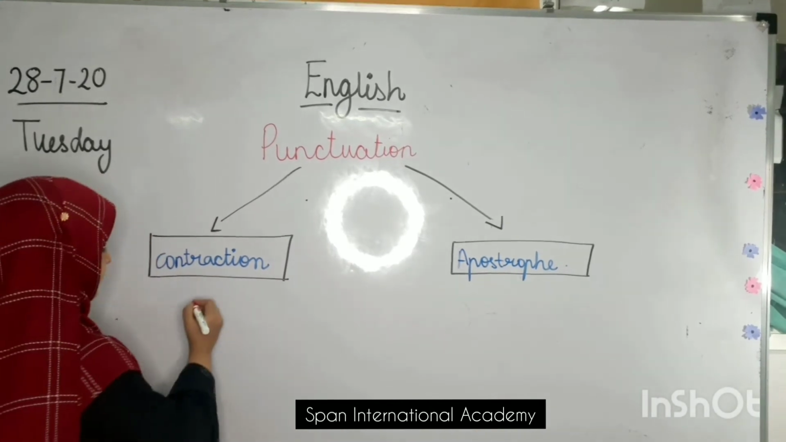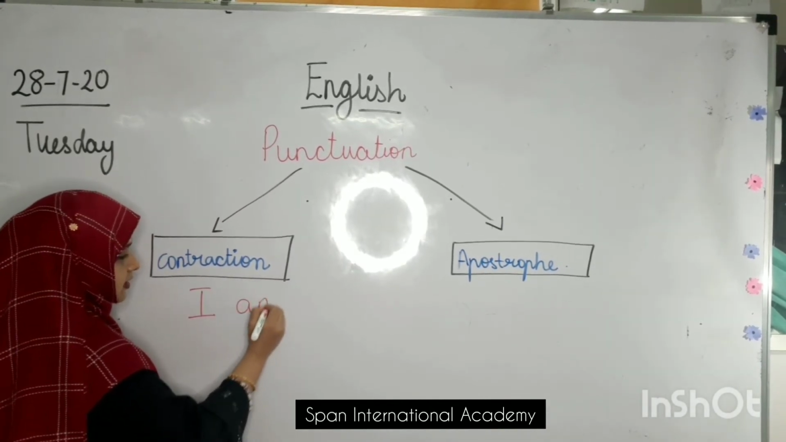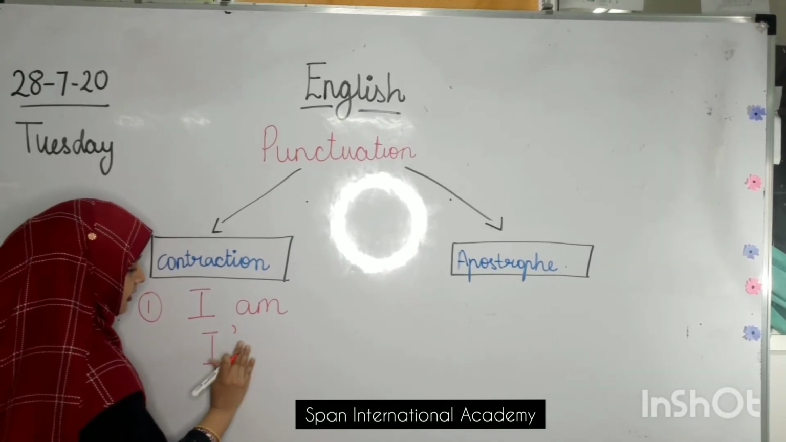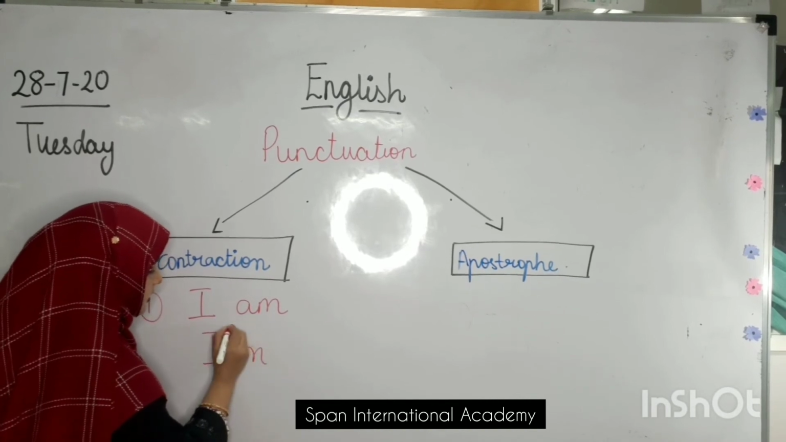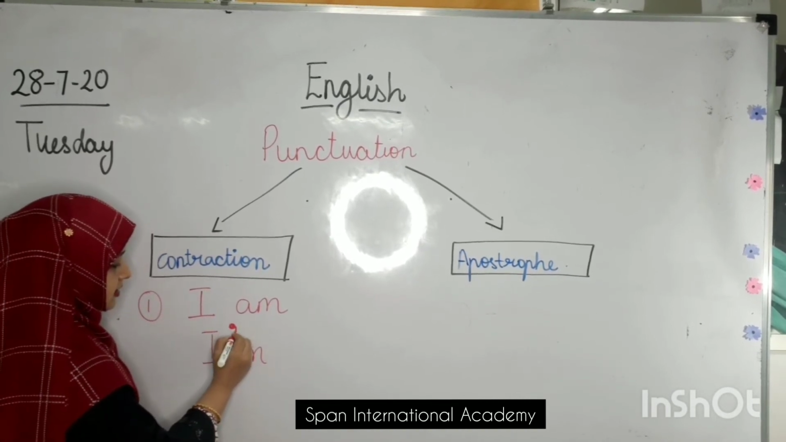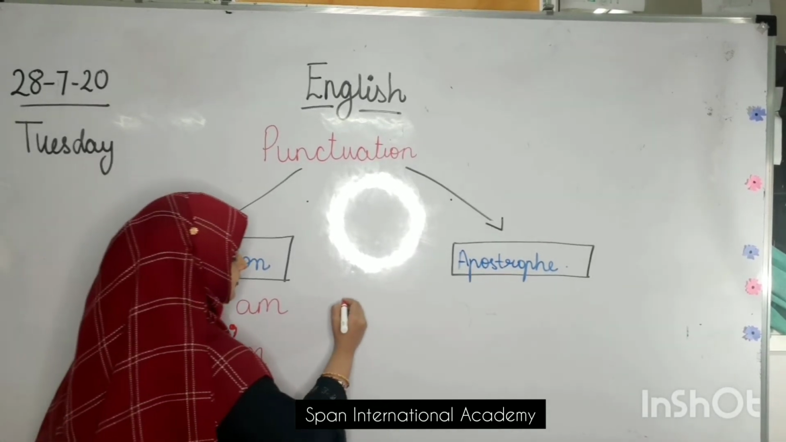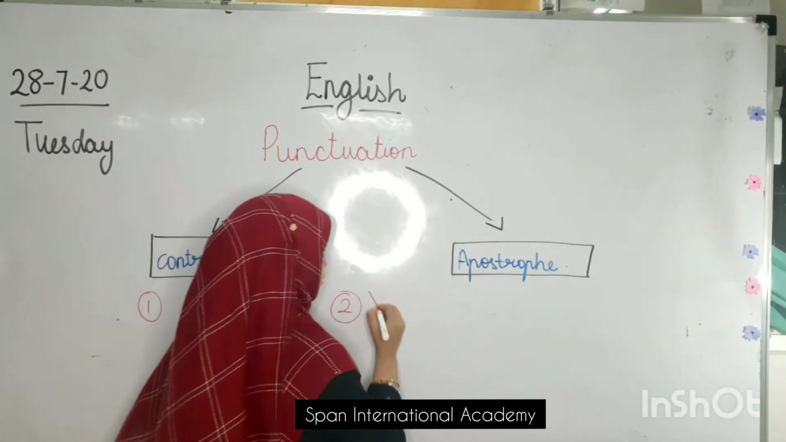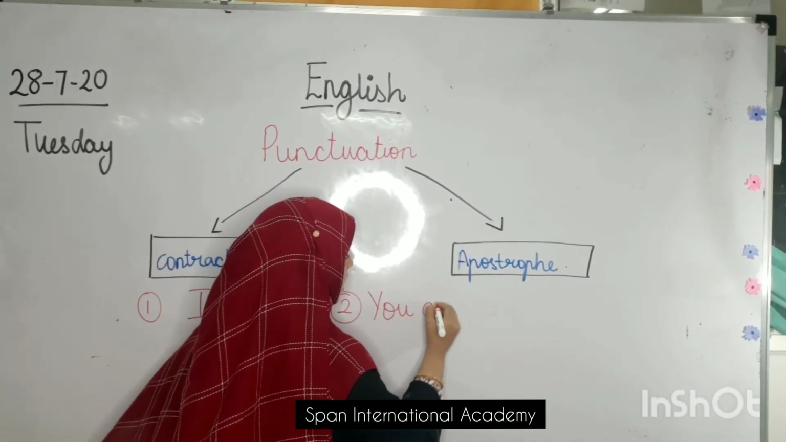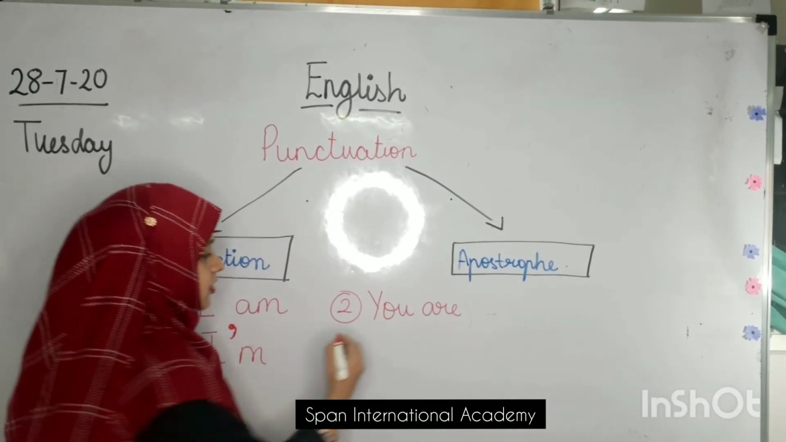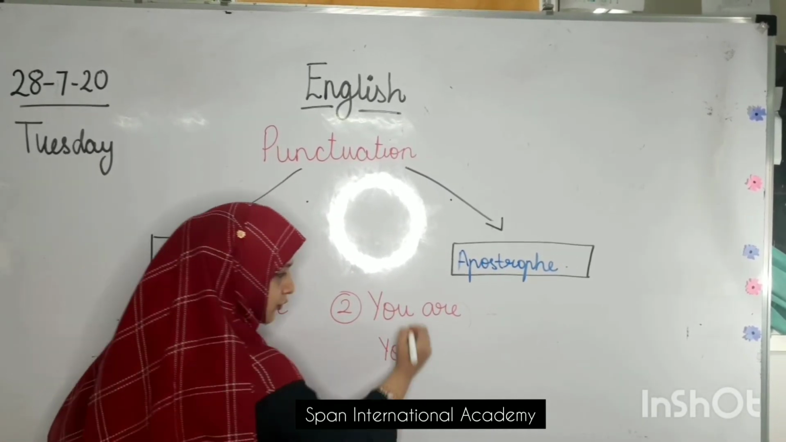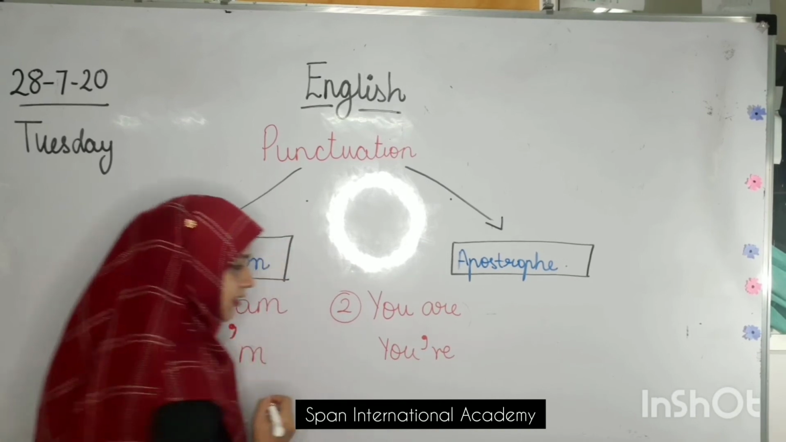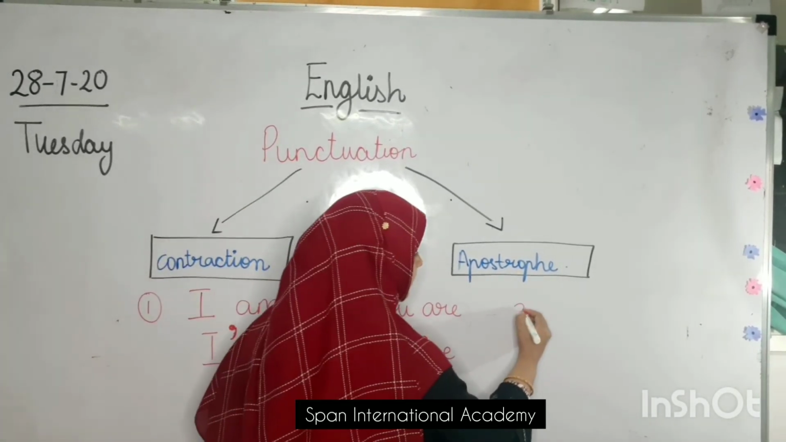Let's see. I had taken I am. Yes. So I got the contraction, that is I'm. Yes. And this sign is there, apostrophe. The second thing we did was, which word did we take? Do you all remember? Yes, it was you are. So we got a contraction, you're. We wrote full you. We dropped down A. We put an apostrophe over here and we wrote R-E. You're. Yes. The third one we did was